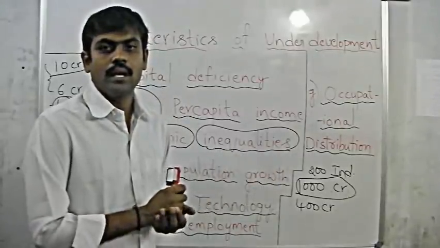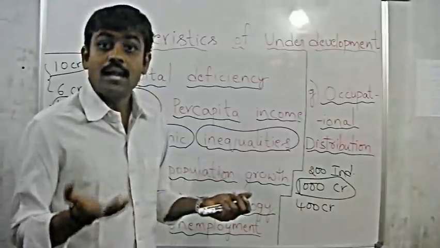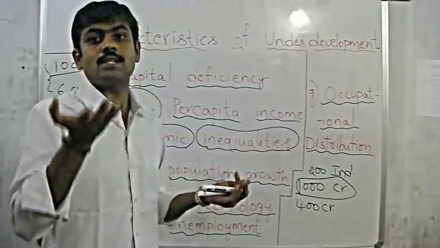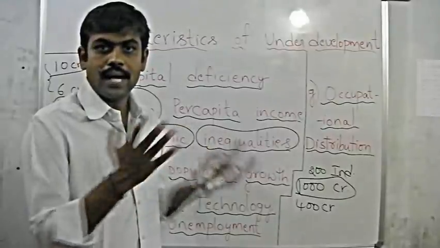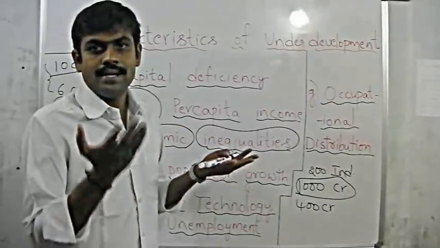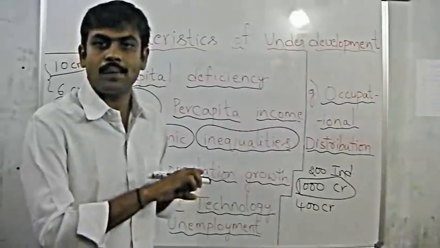For example, if 100 people are increasing per annum, then the agricultural production also should increase by 100 units. Otherwise, it is not possible that the growth in population is compensated by the growth in crop production.